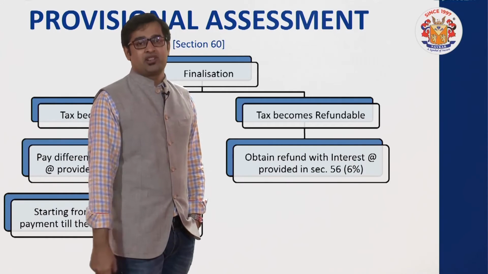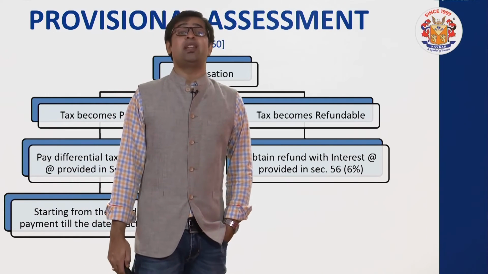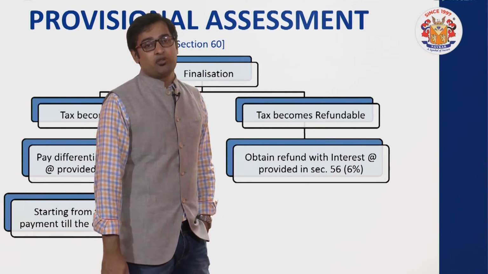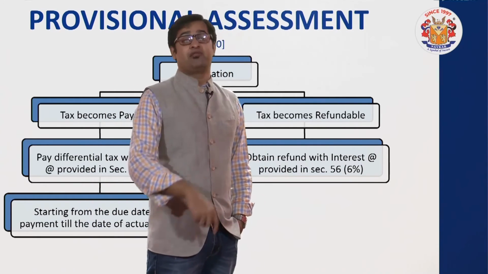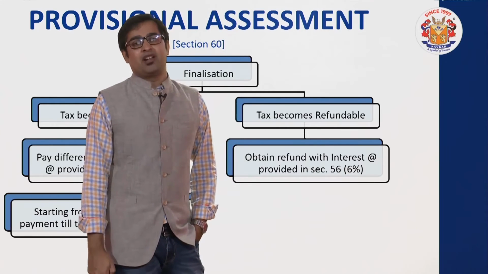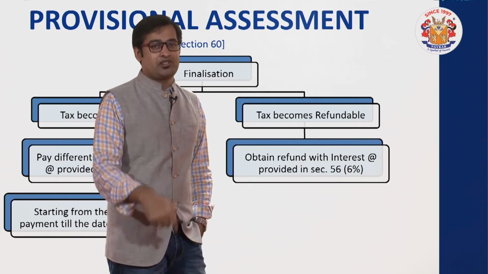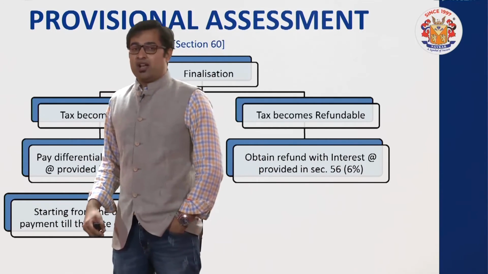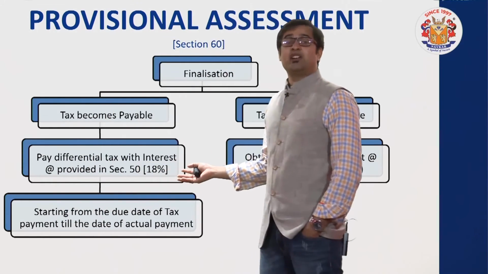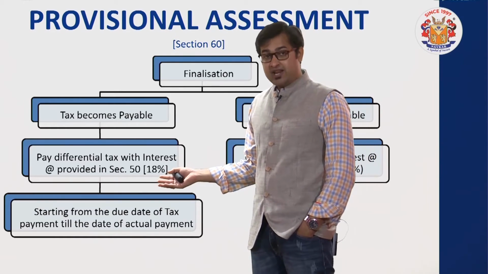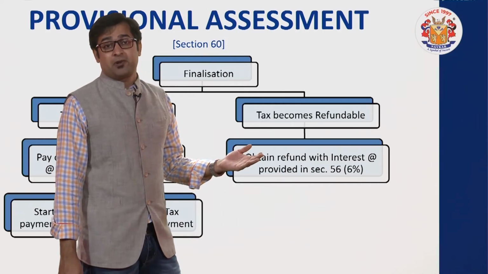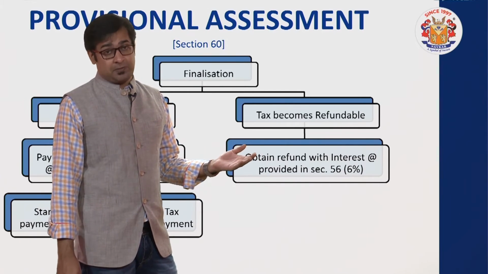But now keep this in mind: the interest rate will not be 12 or 18%, which is there at the time of payment. Now the interest rate will be prescribed under section 56, and let me be very frank, under section 56 जो current interest rate prevail कर रहा है वो hardly 6% है। सो याद रखना कि अगर पेएबल हो रहा है तो इंटरेस्ट रेट इज एज पर सेक्शन 50 दैट इज 18% करंटली, एंड अगर रिफंडेबल है तो इंटरेस्ट रेट इज एज पर सेक्शन 56 विच इज 6% करंटली।